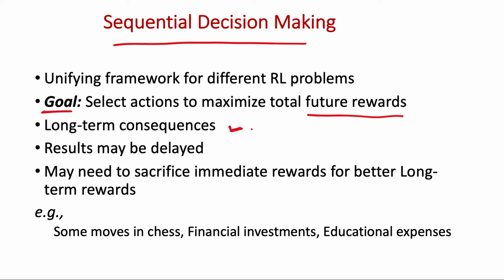For example, sometimes the reward may not be obvious immediately. In the game of chess, we will receive the reward only after winning or losing the game. So we may have to plan ahead. The results may be delayed and we may need to sacrifice immediate rewards for better long-term rewards. Some moves in chess may not be obvious, but may be useful in the long run in winning the game.